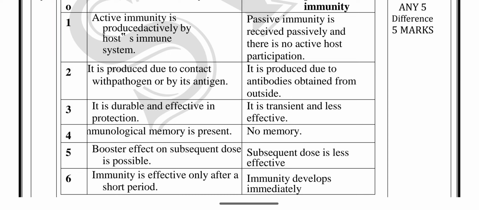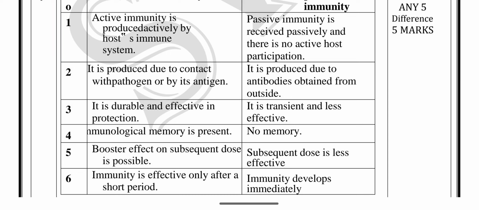Active immunity is durable. But passive immunity is transient; it reacts very fast but is less effective. Immunological memory is present in active immunity. Immunological memory means, for example, now we have been affected by chikungunya, and after 1 or 2 years it will appear again.